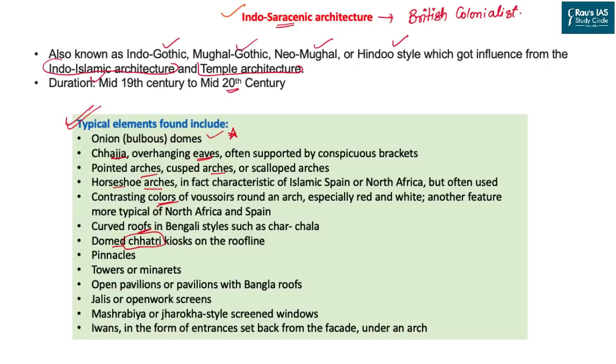This chhatri was adopted by Indo-Islamic architecture in a complete format. They have pinnacles in their buildings, towers and minarets, and open pavilions with Bangla roofs. They have jali systems also. They have jharokha-style screening windows. This can be found in the central secretariat buildings in and around Delhi. They also adopted garden construction from the Mughals. There is a Mughal garden inside the Rashtrapati Bhavan also.